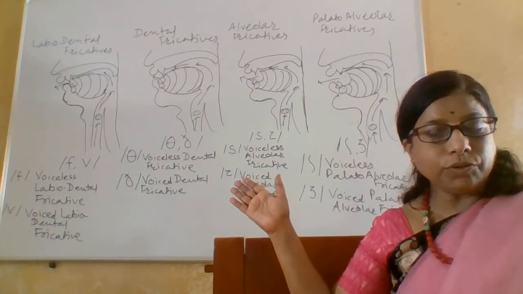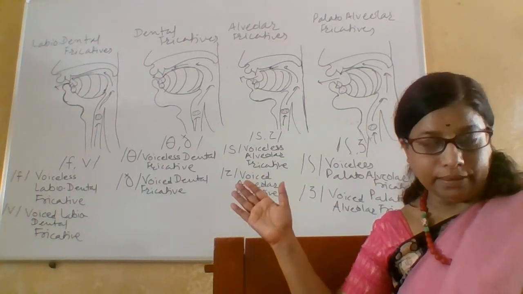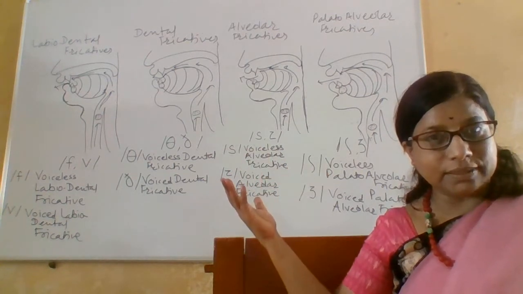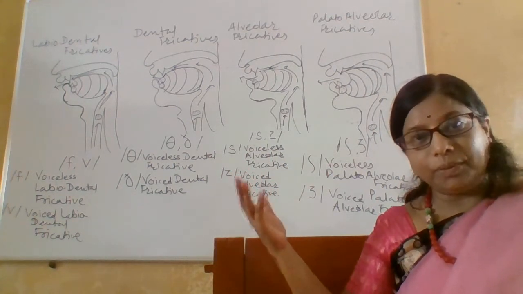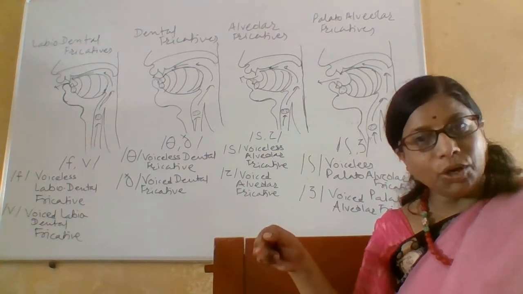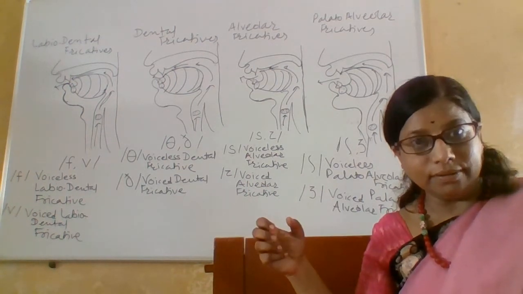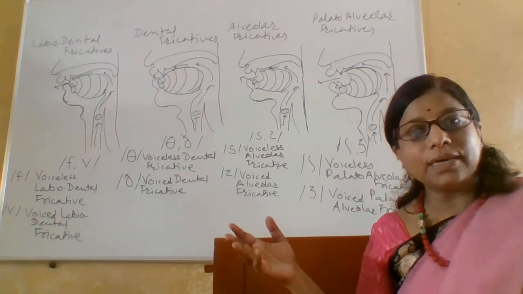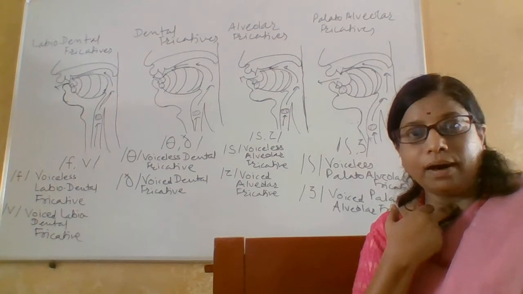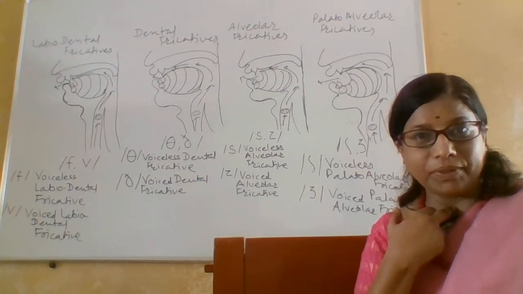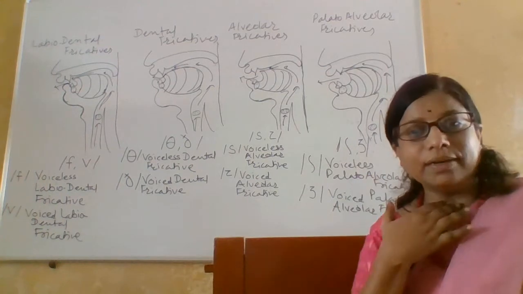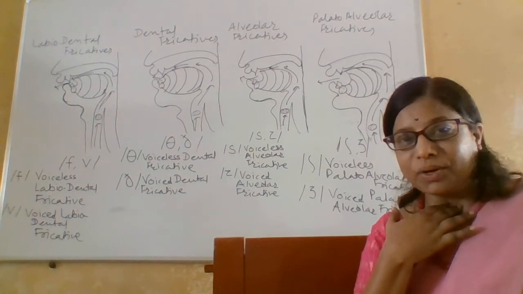During the production of all these 9, you might be confused that there are 4 figures that show the production of 8 consonants. The ninth consonant, which is known as a glottal consonant, is produced at the glottis, and we cannot draw the figure from the glottis.